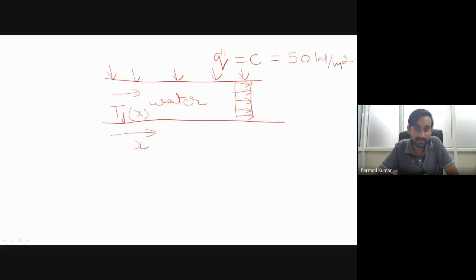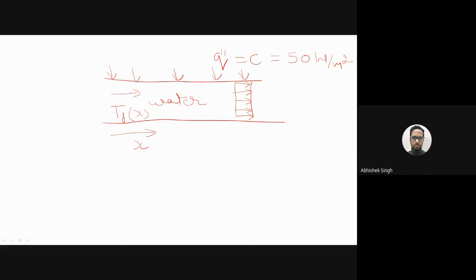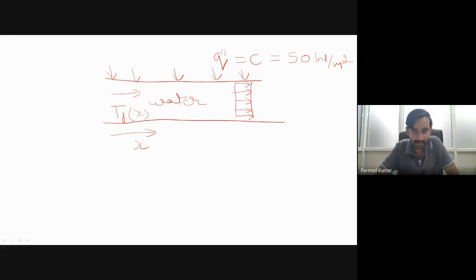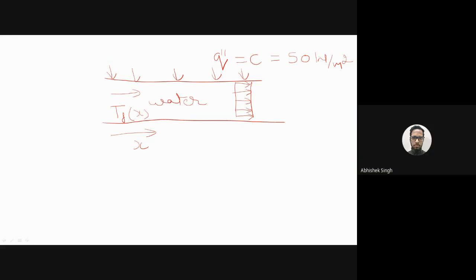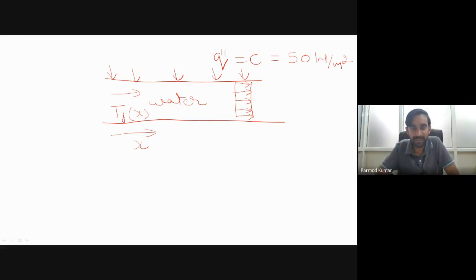Sir, two. Why? Sir, we can consider a control volume, making a rectangle, and at each x point of the control volume, we can put the sensors. When we take the assumption of the control volume, we consider that the dimension of our volume is very small. Over here, say my length of the pipe is 1 meter, or say 2 meter, 10 meter. In that case, what will we do?